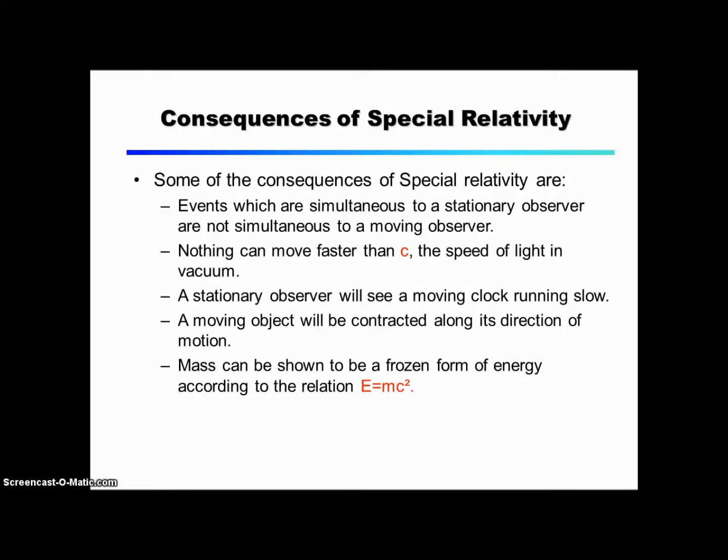Consequences of special relativity. Some of the consequences of special relativity are: events which are simultaneous to a stationary observer are not simultaneous to a moving observer. Nothing can move faster than c, the speed of light in vacuum. A stationary observer will see a moving clock running slow. A moving object will be contracted along its direction of motion. Mass can be shown to be a frozen form of energy according to the relation E equals mc squared.